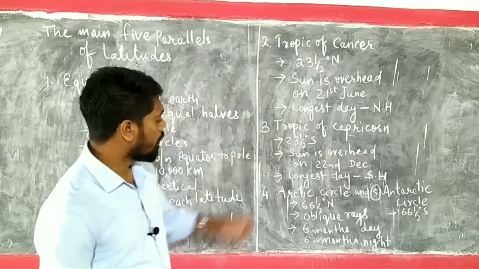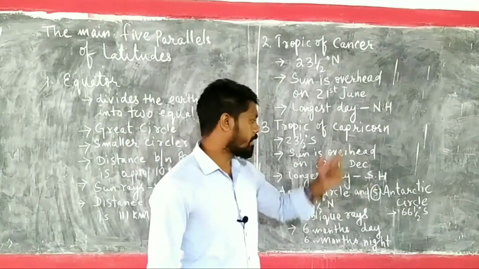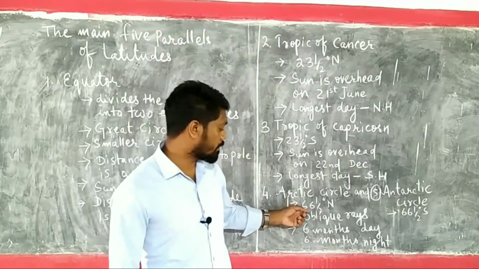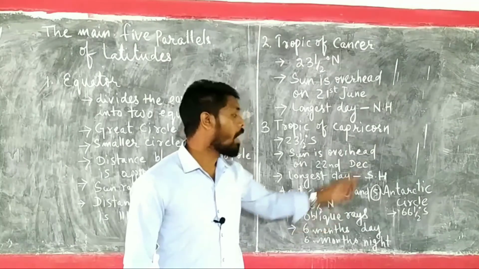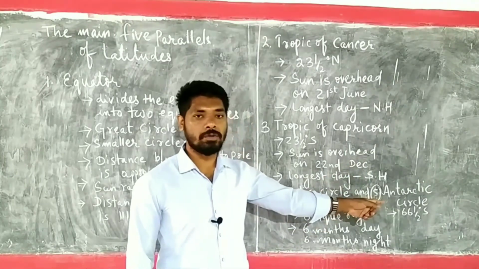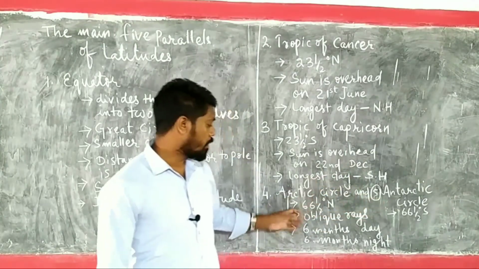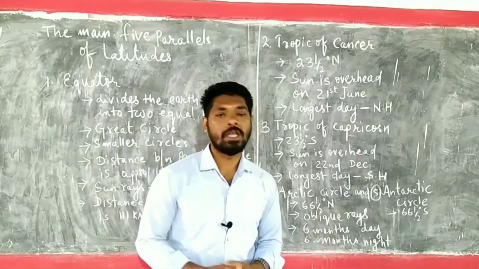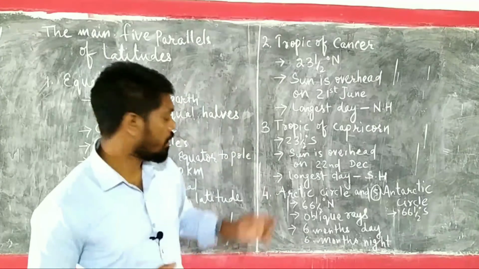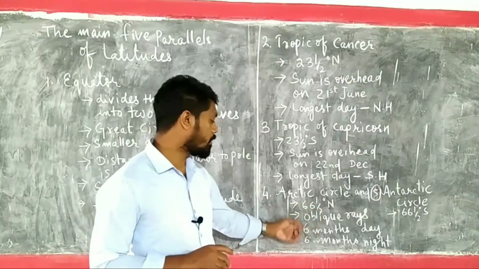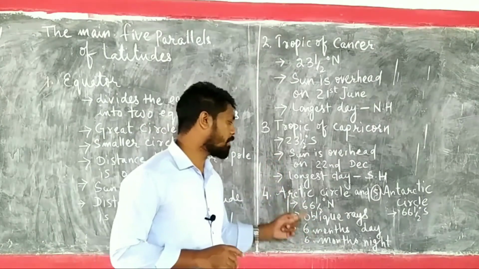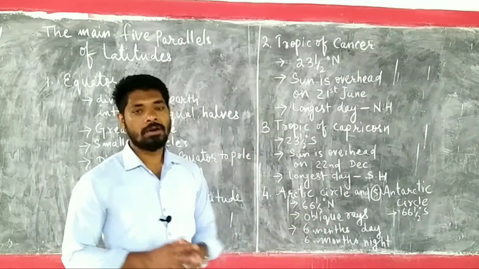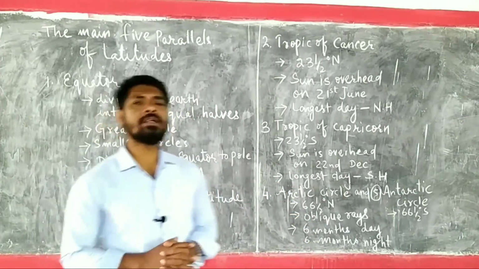Right. Then Arctic Circle and Antarctic Circle. Arctic Circle is 66.5 north and Antarctic Circle is 66.5 south. Beyond these, the sun rays are oblique. That means the slanting rays of the sun will be received in these areas, and due to that reason, what happens, 6 months of day and 6 months of night they will be experiencing. Okay, all right.